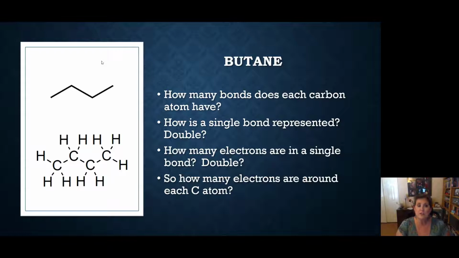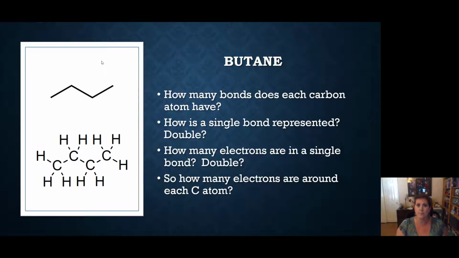Now, once you've put your carbons on the lines, at the end and beginning of every line, there's a carbon atom. Carbon atoms have how many bonds around them? Look at the picture. Look at each carbon. How many bonds are coming out of each carbon? You're correct if you said 4. Every carbon atom has 4 lines coming out of it.